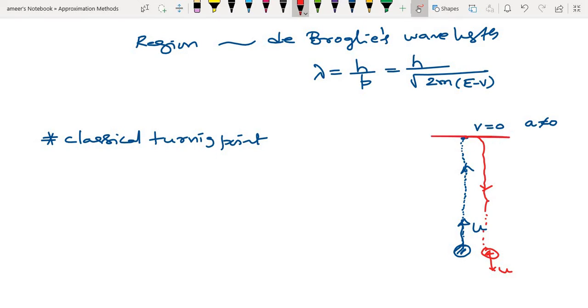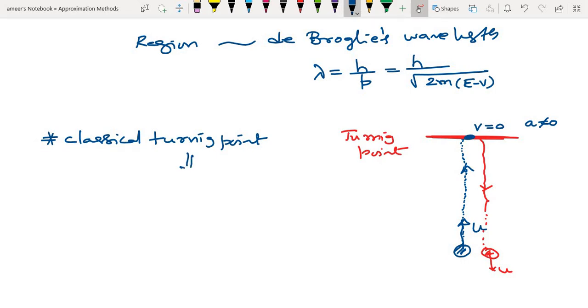Generally this is known as the turning point. Even the harmonic oscillator is the best example, doing to-and-fro motion. When it reaches the right extreme or left extreme, it momentarily stops there and then comes back again. So these are the classical turning points. At the highest point, that is the turning point, it moves in the opposite direction.